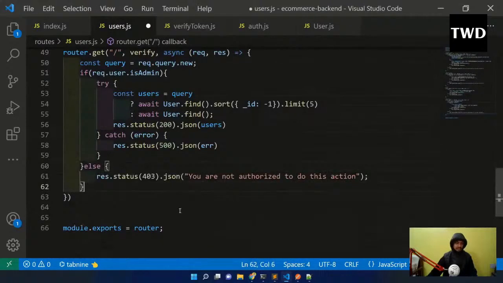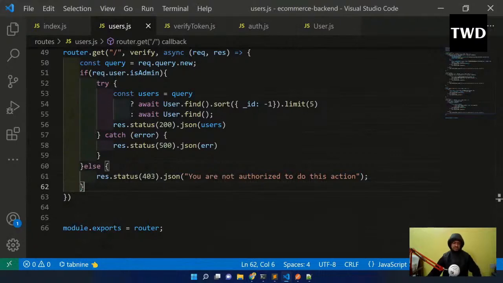This thing, you're not authorized to do this action. Save it, and now we are going to have one more thing. Before checking in Postman, we are going to get the user stats also.